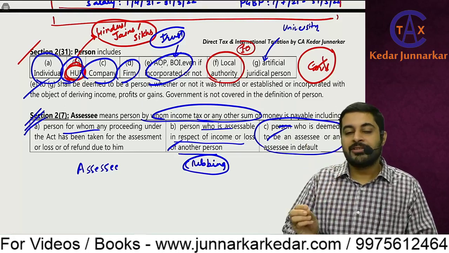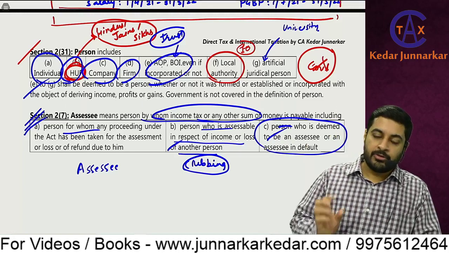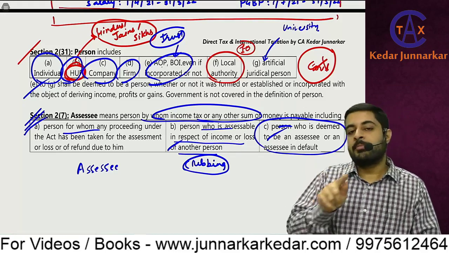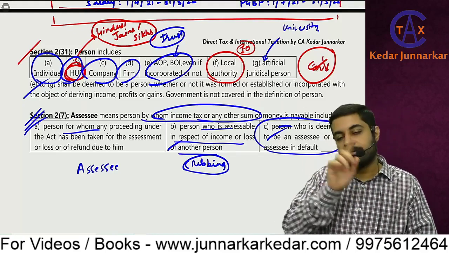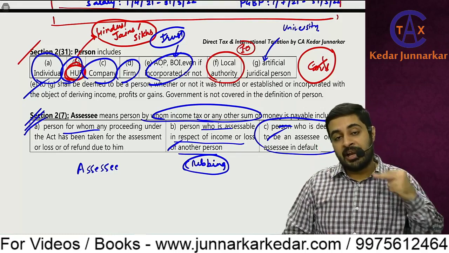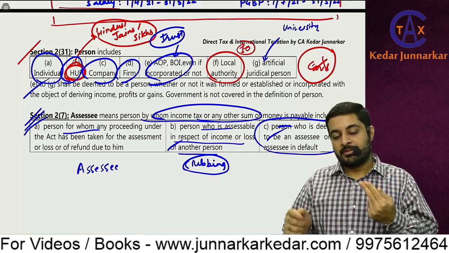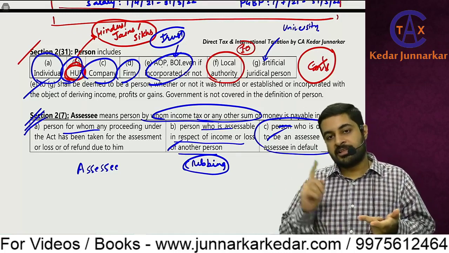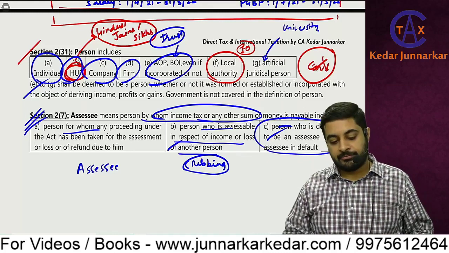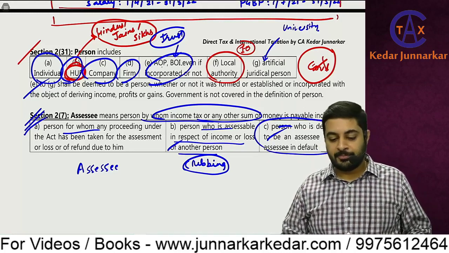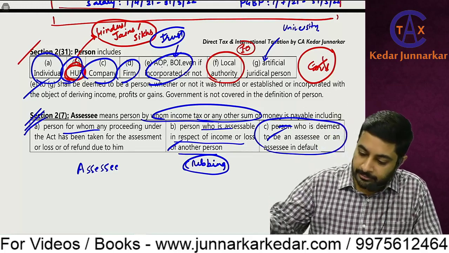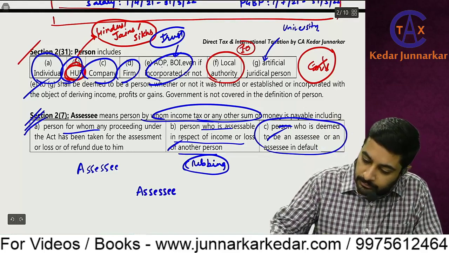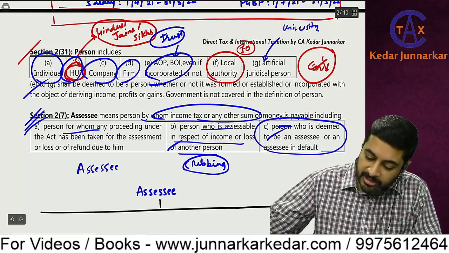So I hope you are aware of this concept called carry forward of loss. So in a year, if I incur a loss of 12 lakhs, that year I'll be paying tax 0. Business income or total income would be 0, and that 12 lakhs, which is expense over the income, I have incurred more expenses, that will be carried forward to the next year, and in the next year it will be set off. That time also I am an assessee. So write down assessee. 6 criteria will write down.